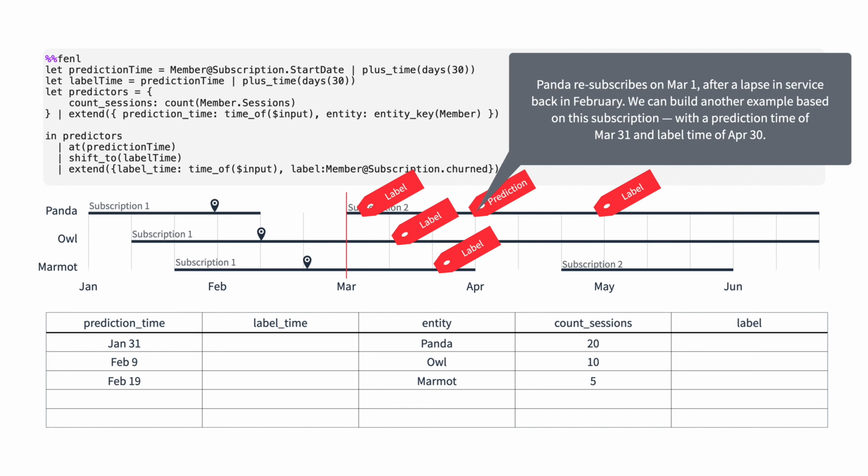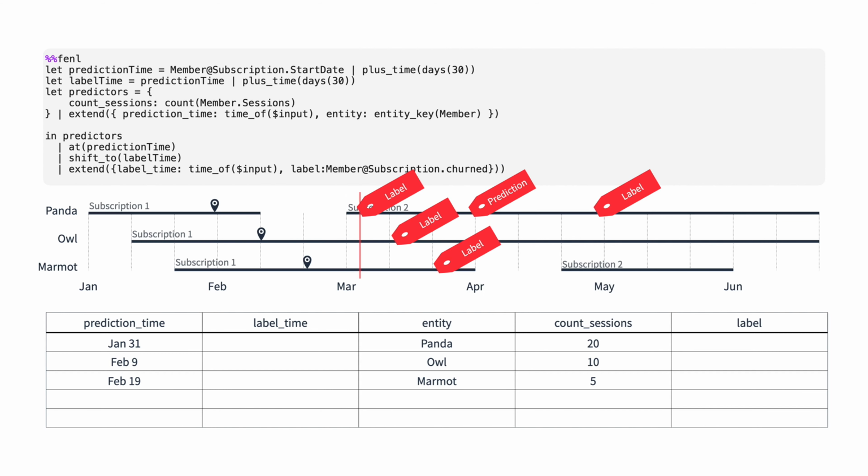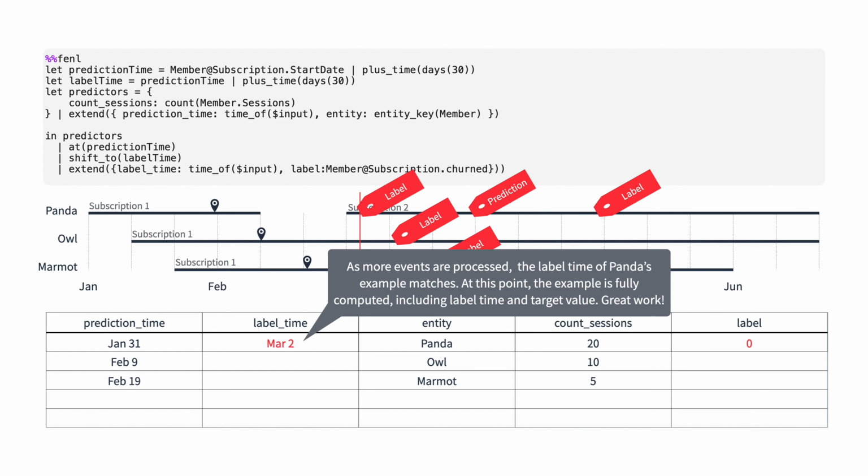Panda resubscribes on March 1st, after a lapse in service back in February. We can build another example based on this subscription, with a prediction time of March 31st and label time of April 30th. As more events are processed, the label time of Panda's example matches. At this point, the example is fully computed, including label time and target value. Great work!